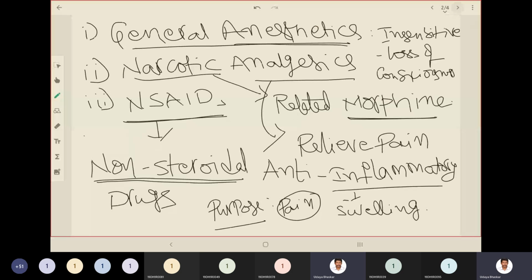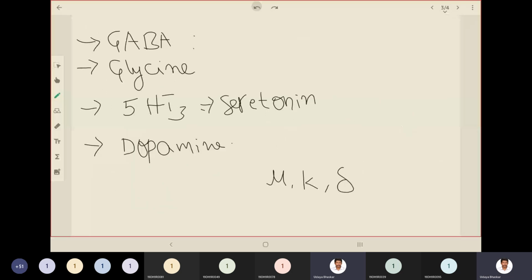As part of it, we need to keep in mind the central nervous system receptors. I have mentioned very few examples here, and you may please refer to pharmacology for the neurotransmitters present in the central nervous system. GABA, glycine, 5-HT3 or serotonin, and dopamine are the major neurotransmitters, and the receptors mu, kappa, and delta are very specific to morphine and its analgesic actions.